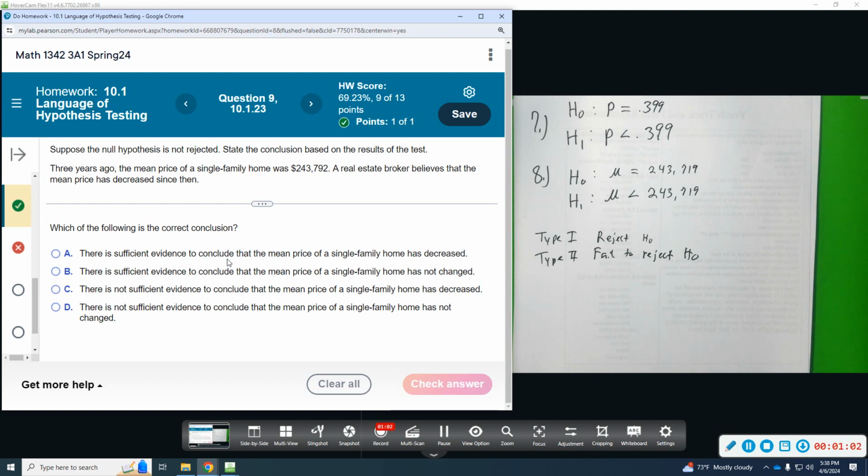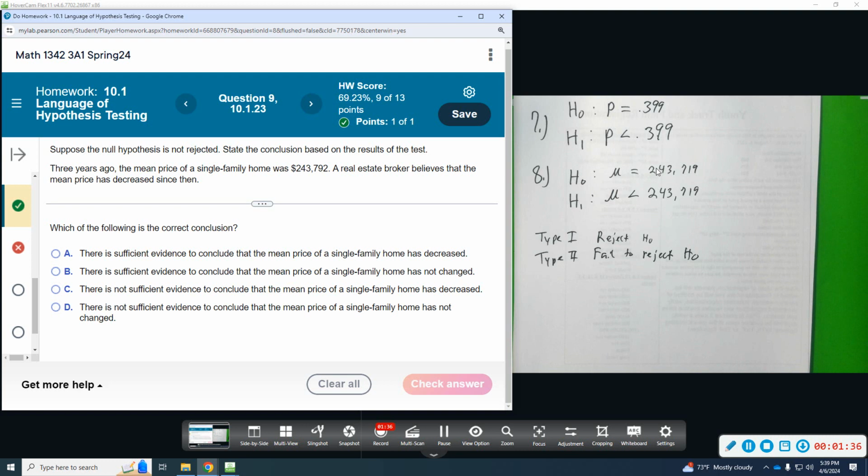There is sufficient evidence to conclude that the mean price of a single family home has decreased. No. There is sufficient evidence to conclude that the mean price of a single home has not changed. That's not the way we say it. So if we fail to reject it, we are saying there's not enough evidence to conclude that the mean price has decreased. So we're trying to prove that there's no way that this can happen, so we are in favor of this. Kind of like the guilty beyond reasonable doubt.